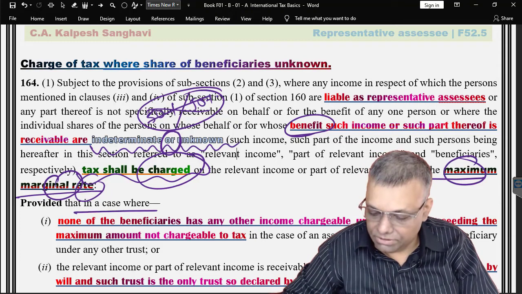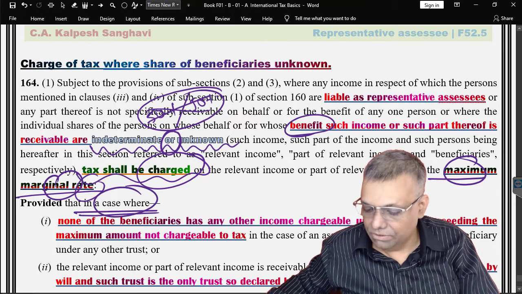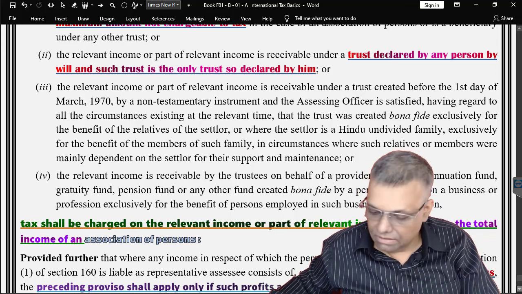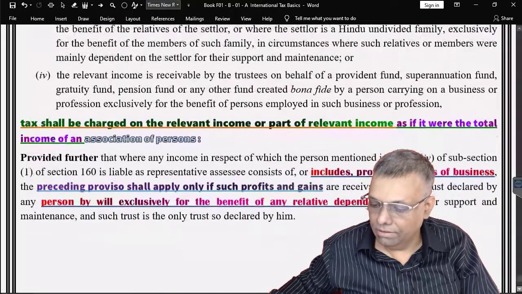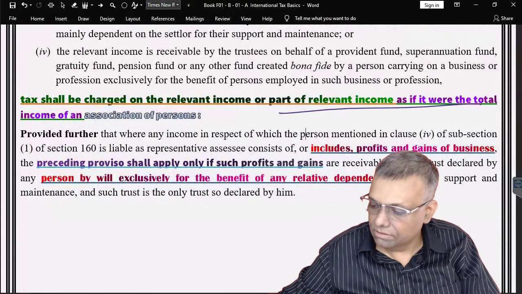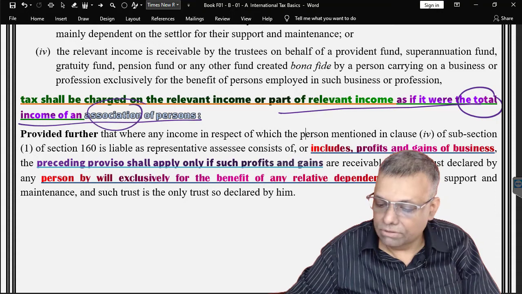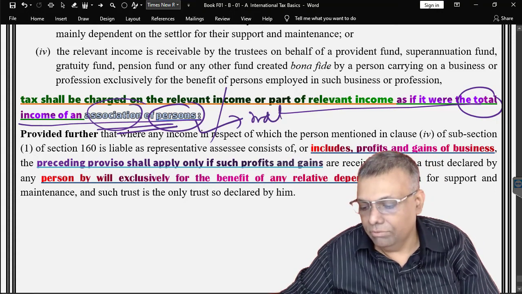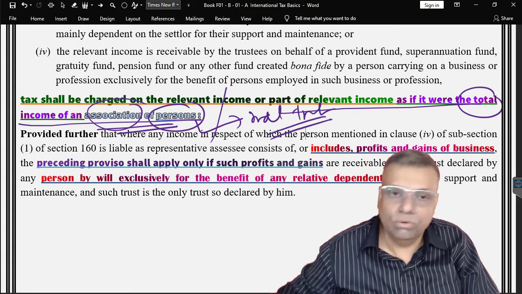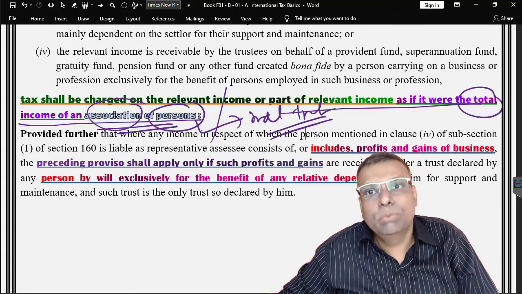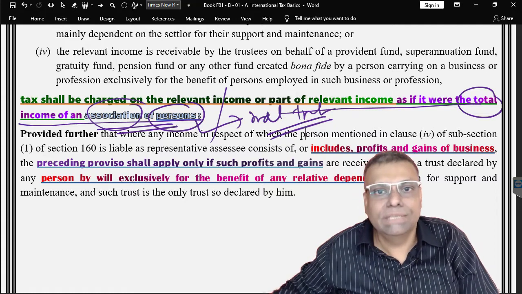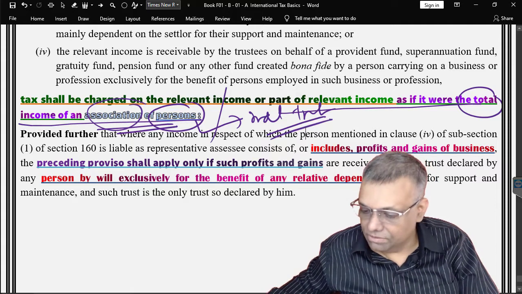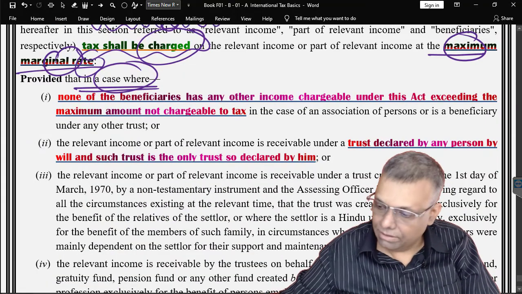However, there are some exceptions, that if you are covered by these particular exceptions, then the tax liability calculation will be done as if it is a total income of an AOP. So subject to exceptions, as if it is a total income of an association of persons, and as per the Finance Act, the AOP tax rates are equal to the individual tax rates. The tax rates I am just saying. In fact, the MMR provision will not apply, and instead the basic exemption, slab 1, slab 2, like that, the calculation of the tax liability will be done if you are covered by the exceptions. So by default it is MMR if the share is not determined.